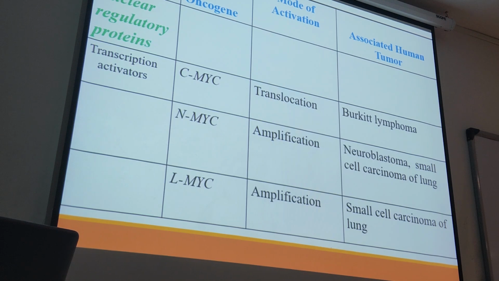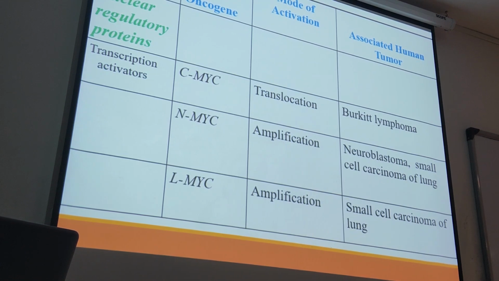Another group is nuclear regulatory protein. Nuclear regulatory proteins are also under the group of oncogenes. Okay, so if they are not under control and something goes wrong, let's say mutation, amplification, or translocation happens, as a result, again we have activation of these genes, and we have different types of neoplasia.